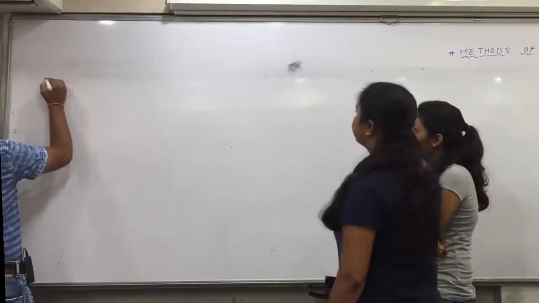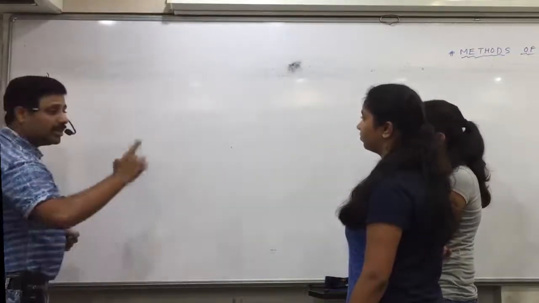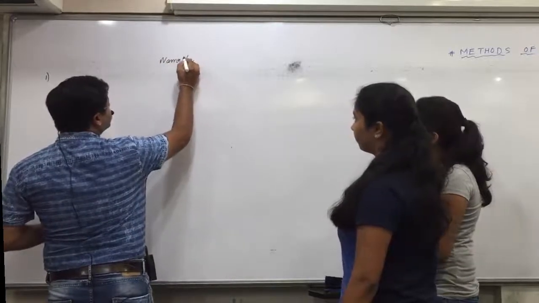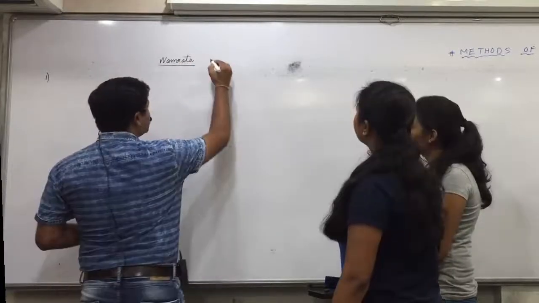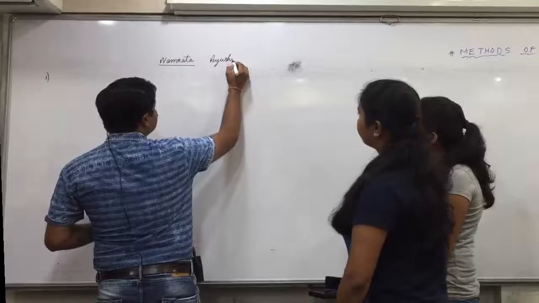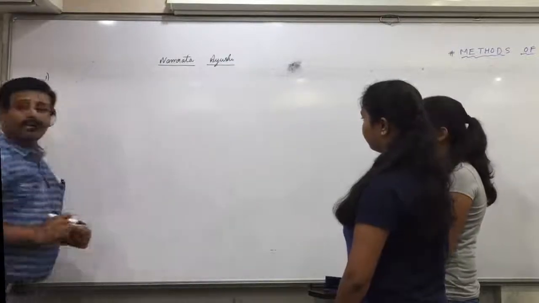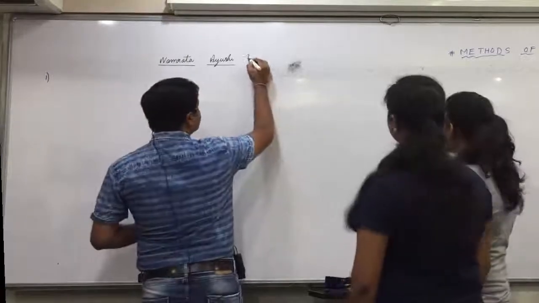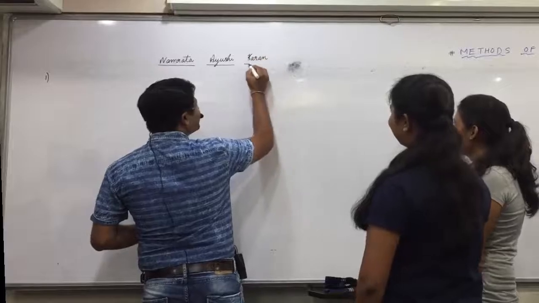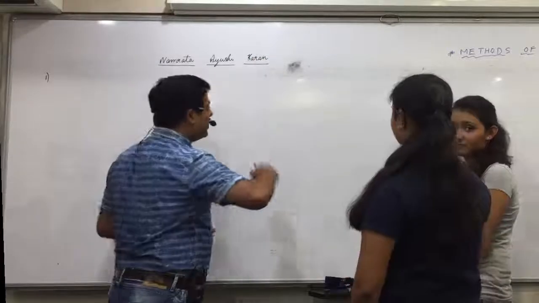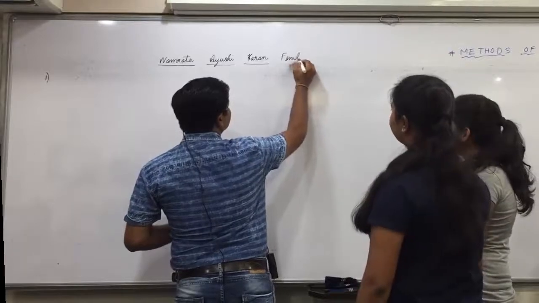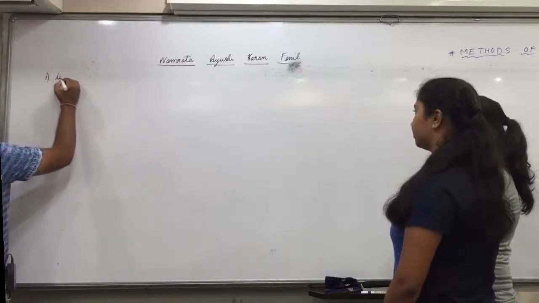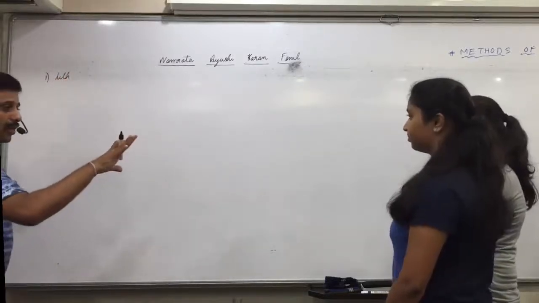So I asked few questions to them. First of all, once again your names. What is your name? Namrata. Ayushi. So if you remember, I said yesterday that as and when we do the topic, introduction of others will be automatically taken into that. And Karan. Kukani. Okay. And Fennel. Now my first question to all of you, I'll ask you one by one, is all of you have smartphones? All the 4 of you have smartphones?